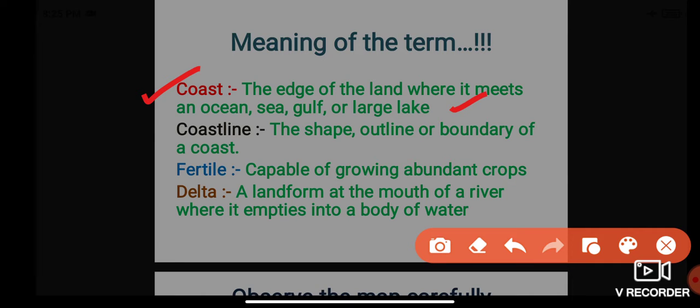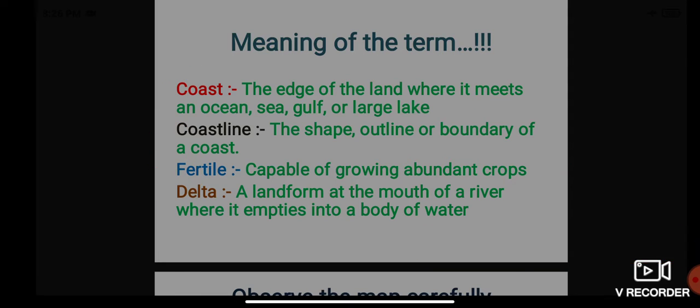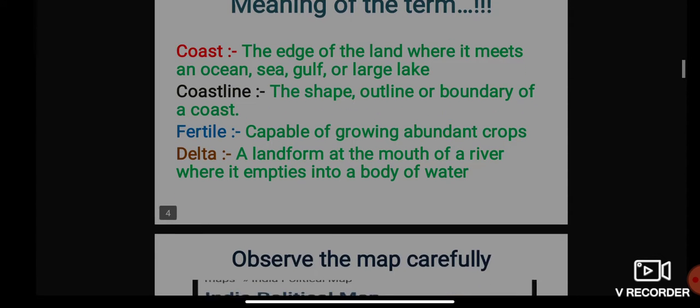And what is coastline? The shape, outline, or boundary of a coast. And what is fertile? That is capable of growing abundant crops. And lastly, delta: a landform at the mouth of a river where it empties into a body of water. I hope now you're clear with the meaning of the terms.